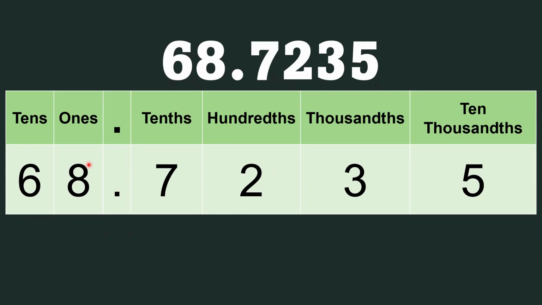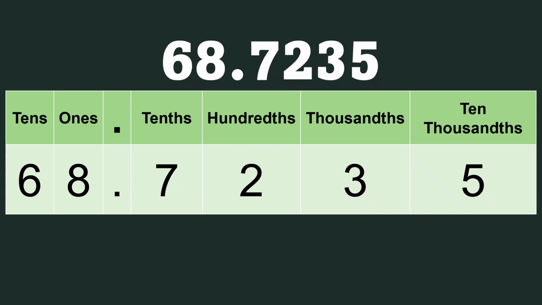Again, 68 and 7,235 ten thousandths. In the place value chart, we have 6 as tens, 8 as our ones, then the decimal, then the place values: tenths, that is 7, the hundredths, that is 2, thousandths, that is 3, and the ten thousandths, that is 5.